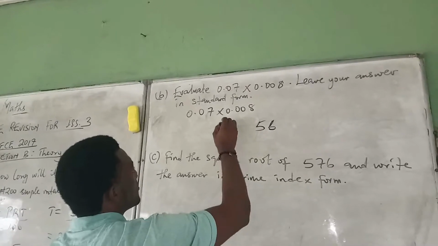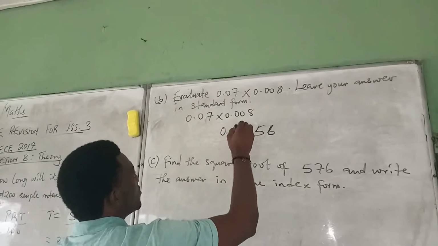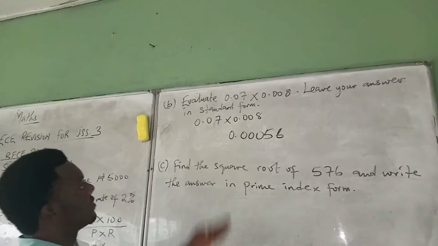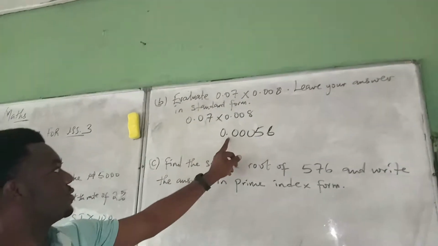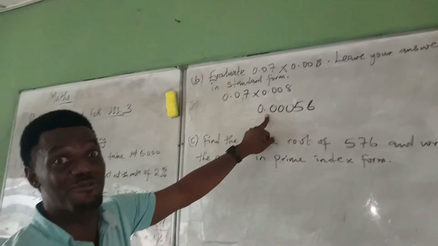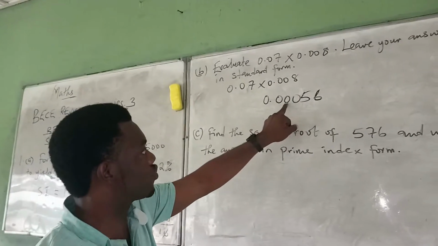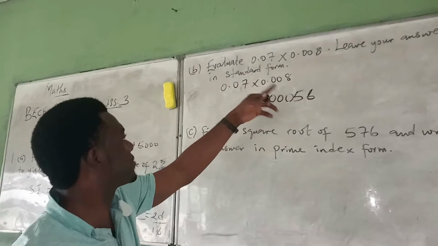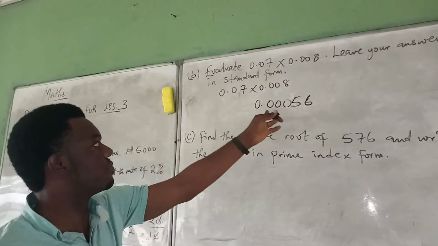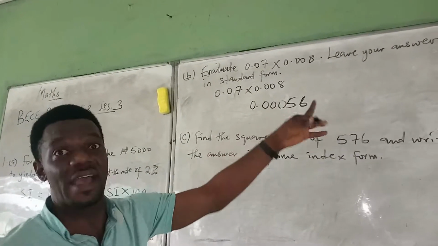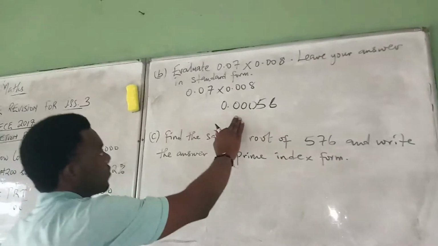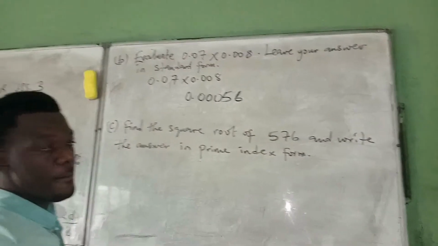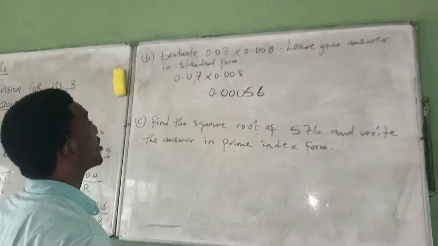So we have 0.000. See how we have added up. It means that the product must have 5 decimal places: 1, 2, 3, 4, 5. That's why, 3 plus 2. So we have 0.00056. That is what we got for the product of this.